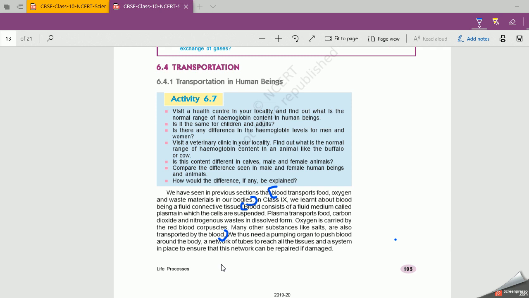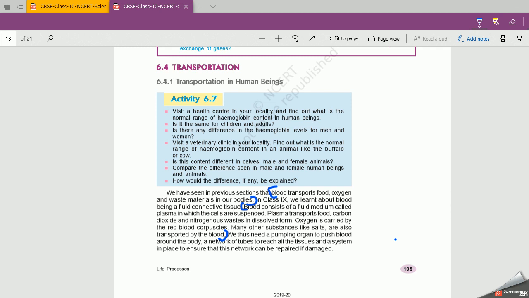That is called circulation. Circulation of what? Circulation of blood. Of course, blood is very much important. It is the only connective fluid tissue present in our body. You have already learned about blood in your 9th class. Now, what is the function of blood? Blood transports food, oxygen and waste materials in our body. Clear? What is the function of blood? Blood transports food, oxygen and waste material in our body.